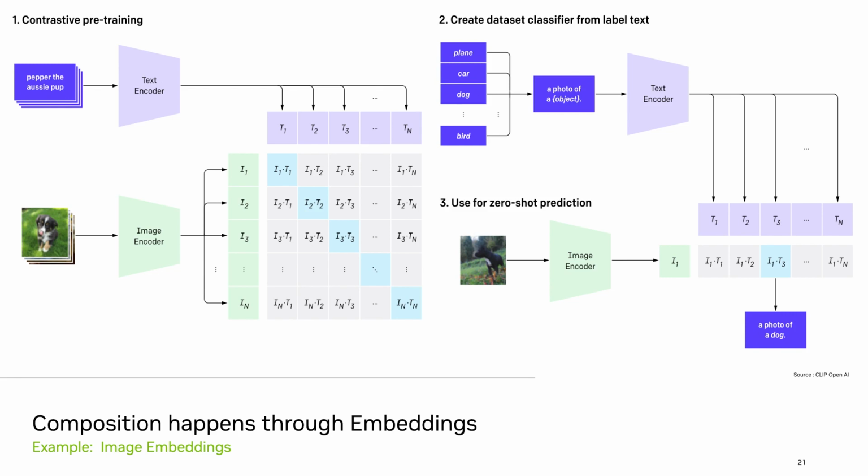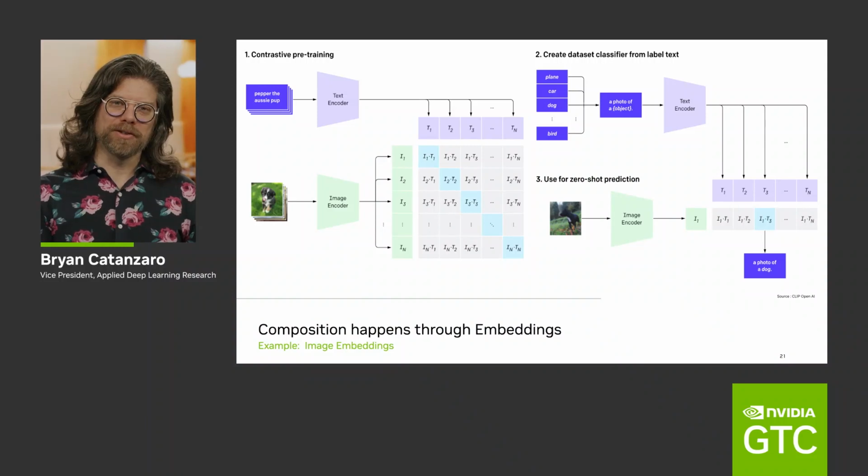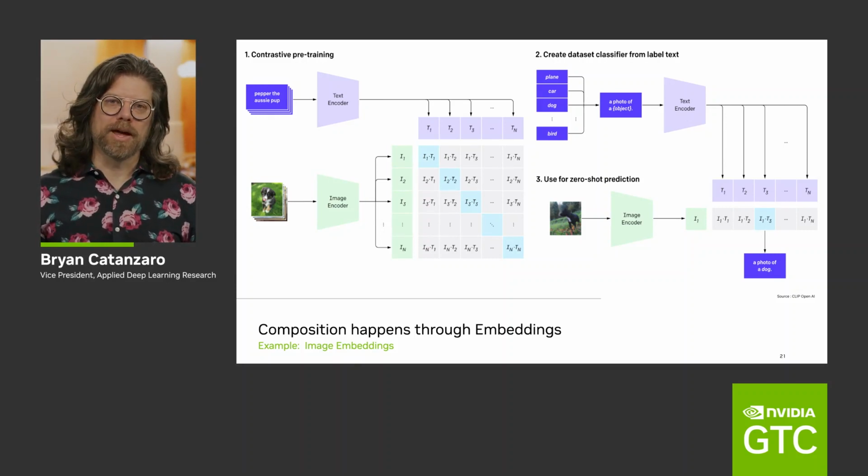And then when we train the neural network, we are actually training it so that if you have a label for a particular image, it has the same embedding in this vector space. But if you have an image and a label that don't belong together, then they should have a very different embedding in the vector space. And so that's a very simple rule to train a neural network. Like, are these things the same? Then try to make their output the same. If they're not the same, try to make their output different. And we can describe that mathematically and then train a model on a huge amount of data. And then we have an embedding.